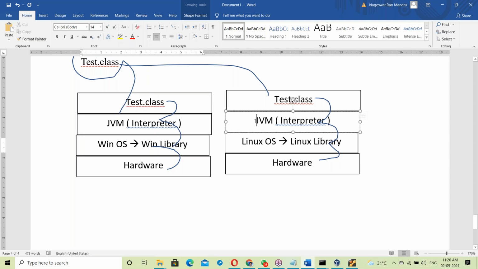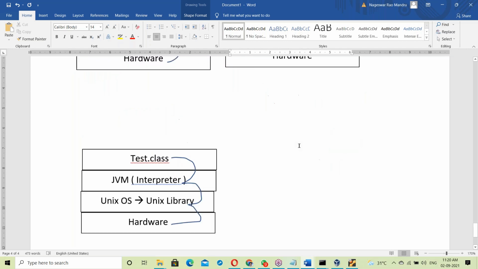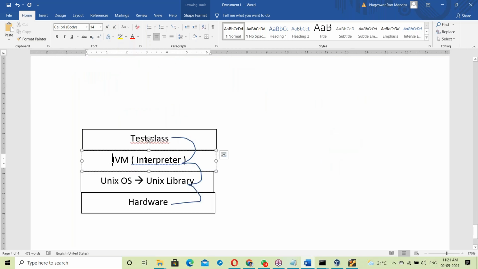Similarly, the Linux JVM has knowledge of the Linux library so that it can link Test.class to the Linux library. The Unix JVM has knowledge of the Unix library so it can link with the Unix library. That's it. The JVM is OS dependent.